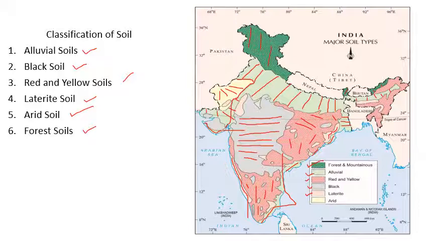Children, you can observe here, I talked about red and yellow soil. You can see in many parts of the northeastern states red and yellow soil can be observed. So I want you people to observe this map carefully. Keep in mind this whole picture, because after this we are going to talk about these different types of soils one by one. If you people have the textbook, you can keep the map handy. As I tell the areas, you people can mark them or notice them.